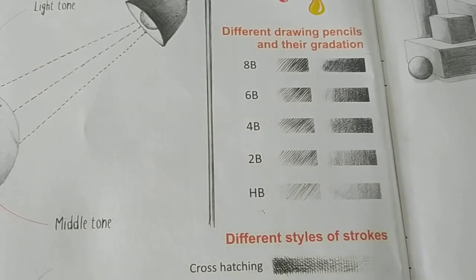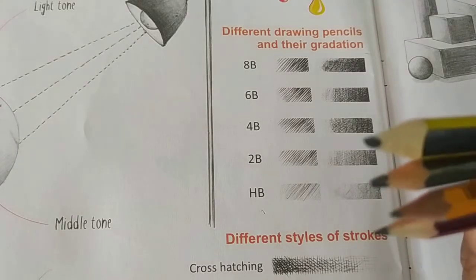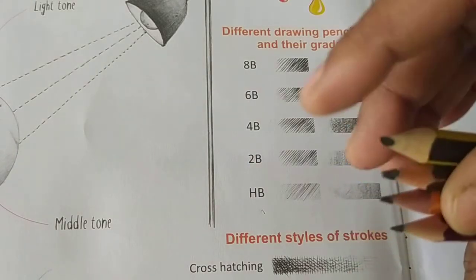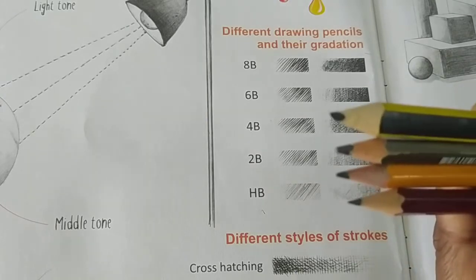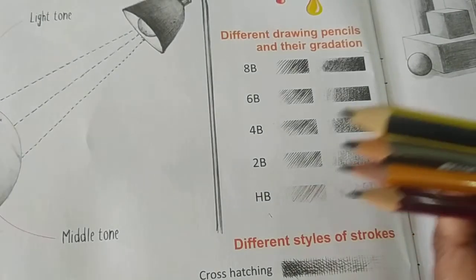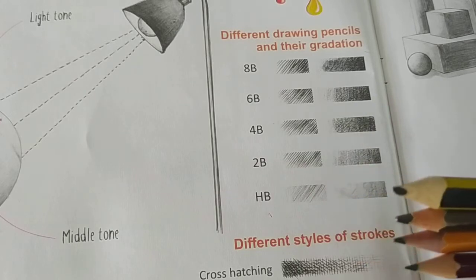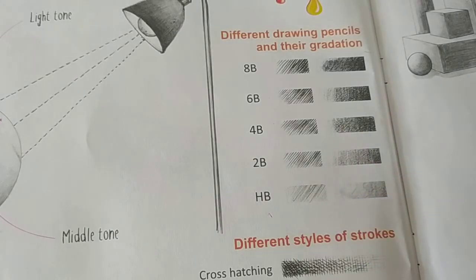Clear? Now this is 4B pencil. Again you compare the lead. This is thicker than this one. Okay? This is 4B pencil. Now you can see here, this is 6B pencil.